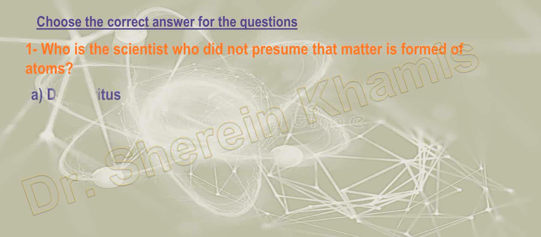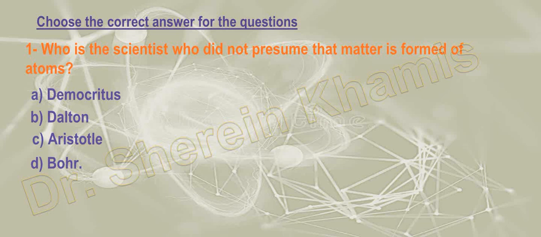Okay, we have here Democritus, second one Dalton, third one Aristotle, and the last one Bohr. The scientist who didn't mention that matter is formed of atoms, or make any decision or opinion without any experiment, who? Aristotle.